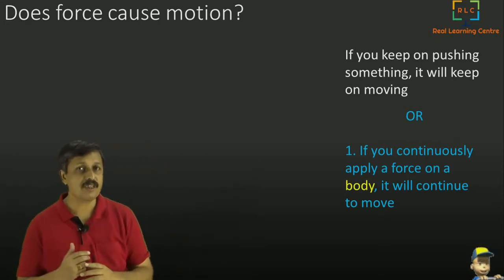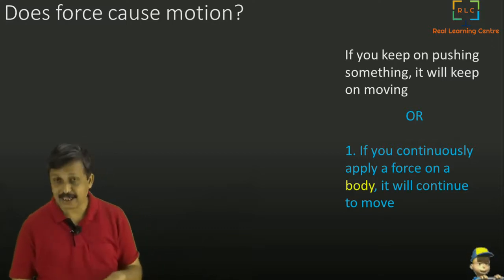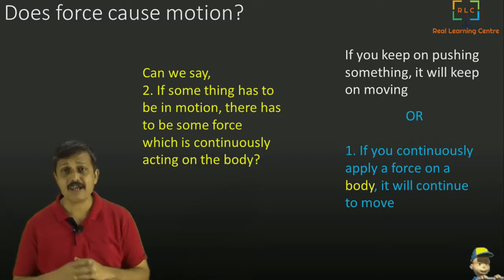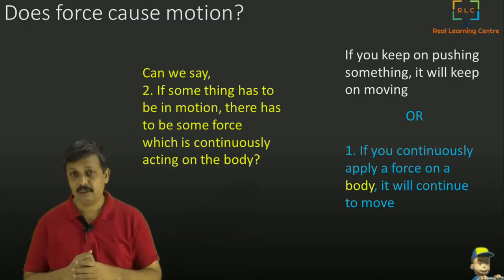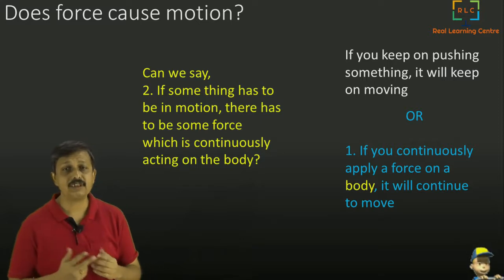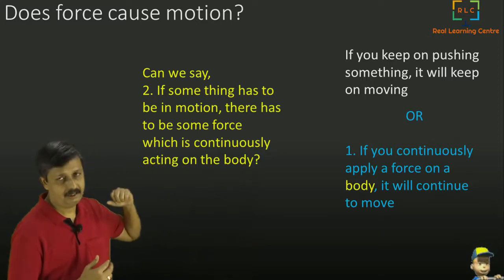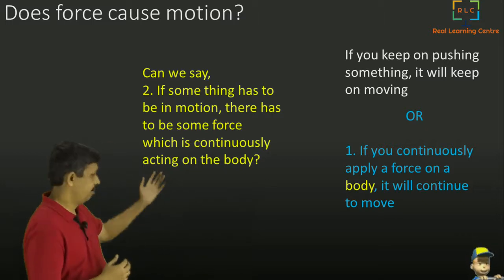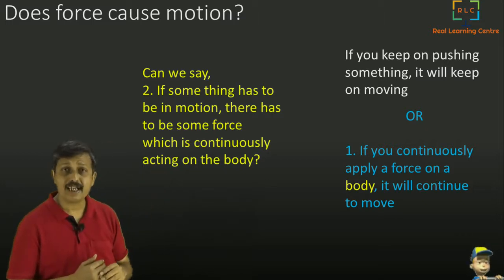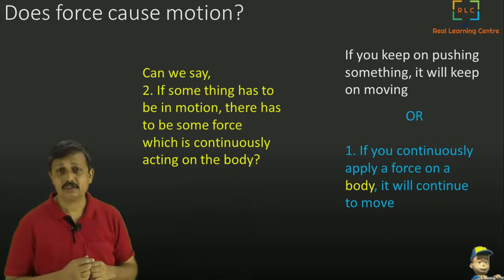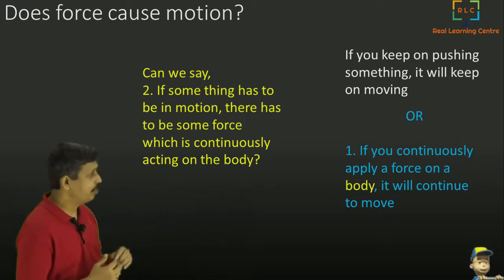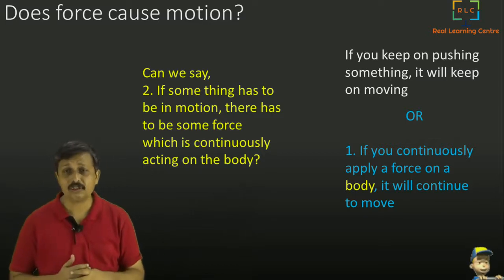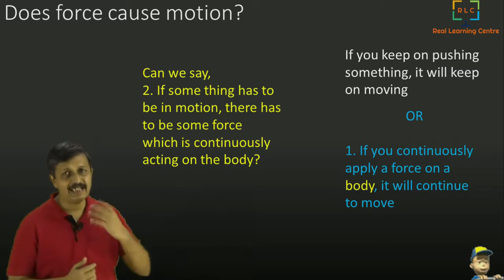But let me put this in another sentence and see whether that makes sense. What we can say, for example, is if something has to be in motion, there has to be some force which is continuously acting on the body. Now the question is, is this a correct statement? If we say, if something has to be in continuous motion, there must be a continuous force acting on the body, this is not same as saying if you continuously apply a certain force, a body will continue to move. This is slightly different.